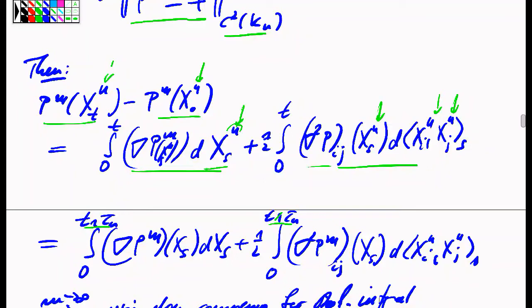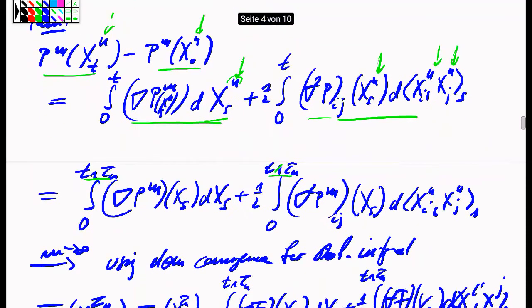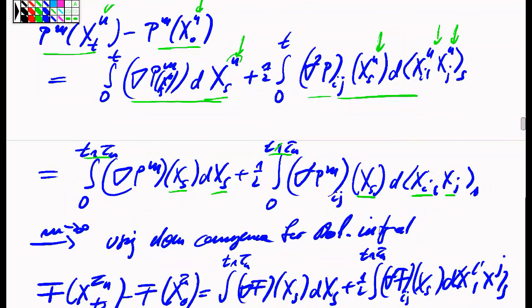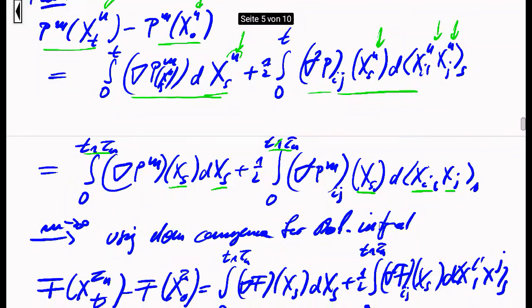So therefore we can just move the stopping up to the upper boundary of the integration. And if we integrate only up to the stopping time, here's a little misprint, then we don't actually see any difference between the x trajectories and the stopped trajectories. So therefore, inside of these integrations, we can just write the unstopped process.